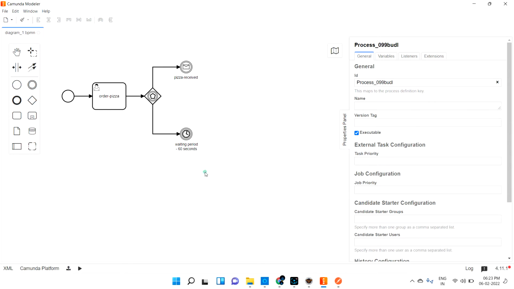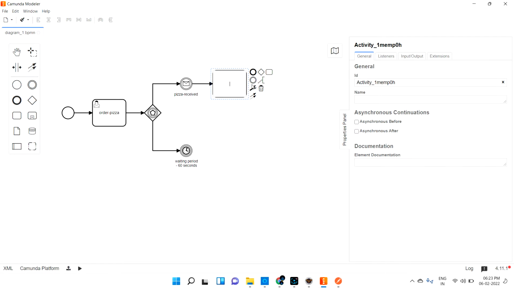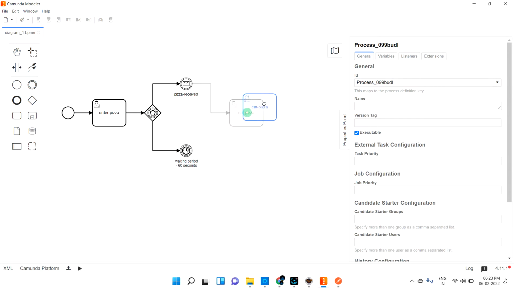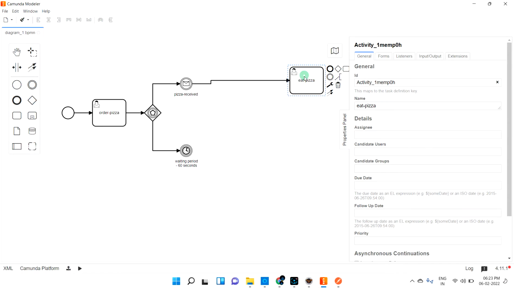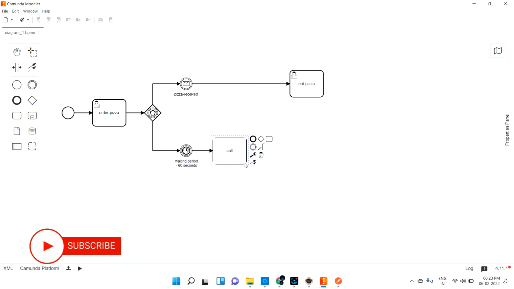Then if the pizza is received, what will you do? You will do the user task, right? You will eat the pizza. Eat pizza, I'm eating the pizza. So maybe we'll keep eat pizza as a user task. Eat pizza is the final step. If not received after 60 seconds, what you need to do is call the delivery guy, right? Call pizza delivery. Let me make this also a user task.